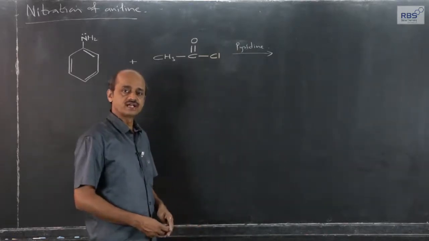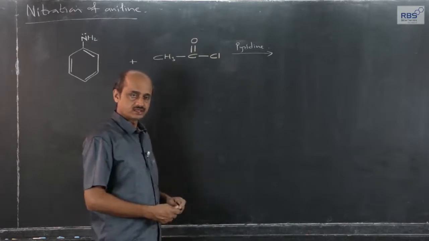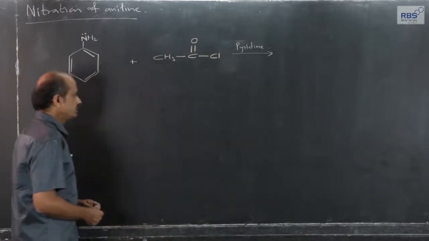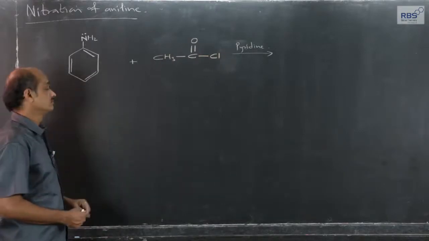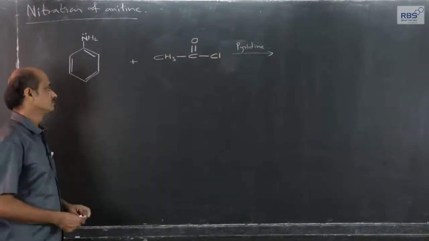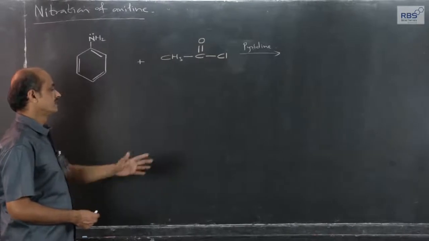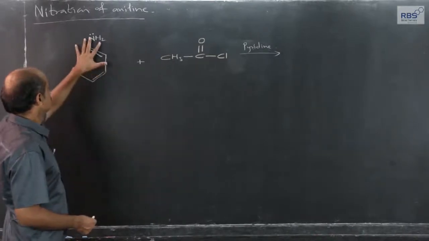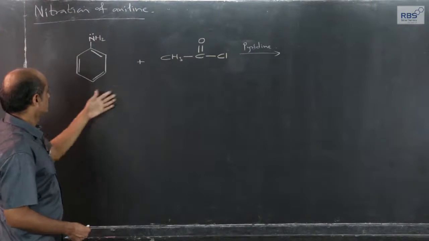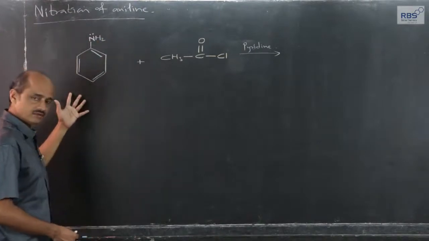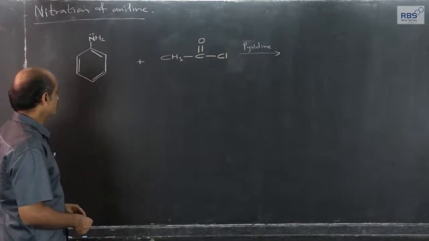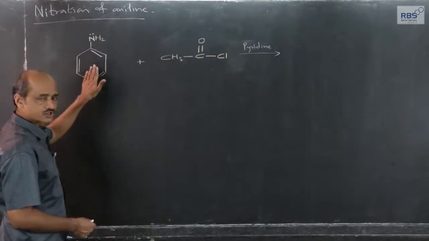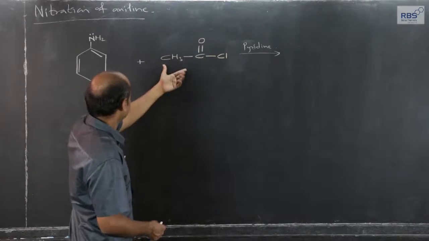So, application of acetylation we are considering. Actually, our aim is to carry out nitration of aniline by using nitrating mixture. But if we directly use the nitrating mixture, the activity of this is reduced. I have explained it. So what we do is that we carry out acetylation of this first. Now acetylation